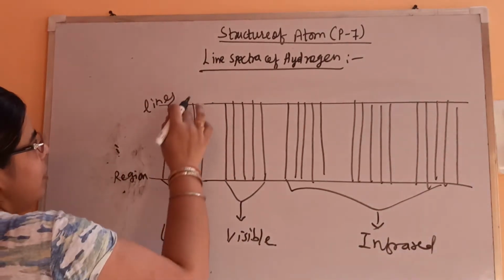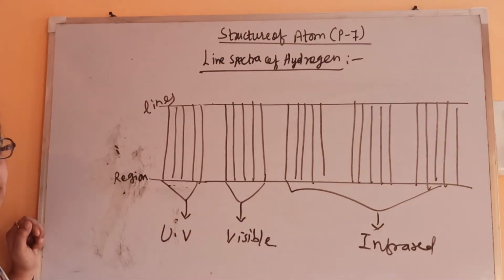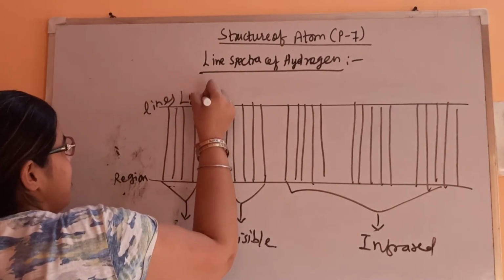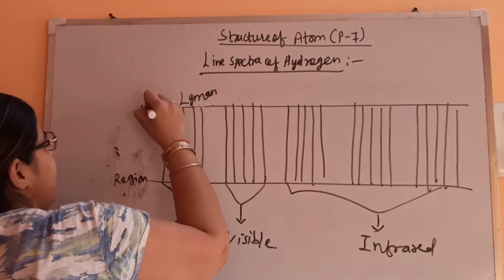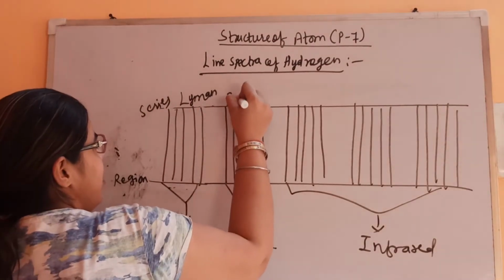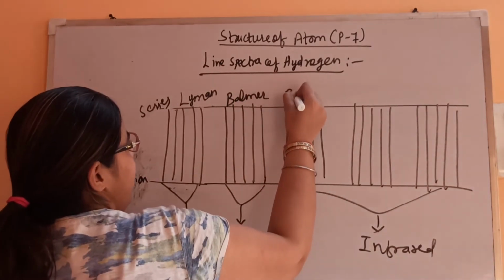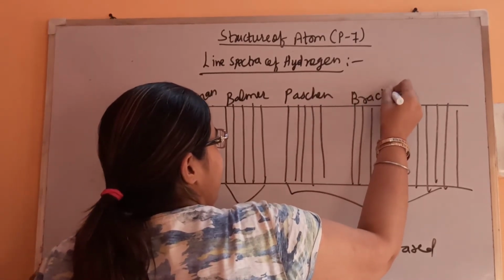Fine. So lines are named after their discoverers, whosoever has discovered. So first is Lyman series. Here it's better to write series. Why series? Because it's a complete set of lines. Lyman series, then Balmer series, then Paschen series, then Brackett.